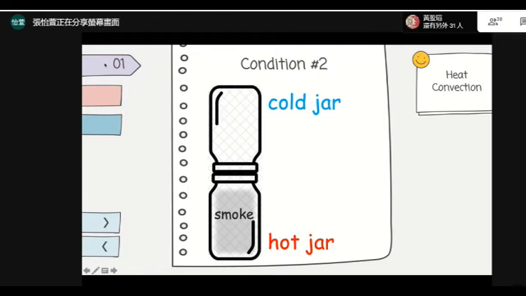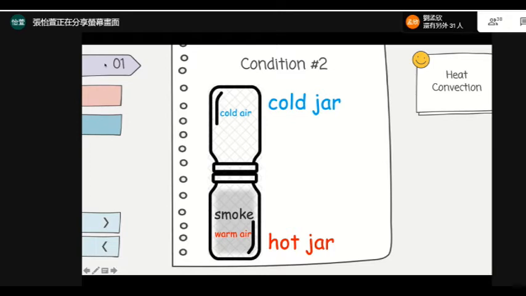We have the cold jar on the top. Okay, everybody together, can you tell me what's in the cold jar? Okay, cold air is in the cold jar. And how about what's in the hot jar? We have warm air in the hot jar. That's right. And in this condition, we put the smoke in the hot jar. And who can tell me, does the smoke move?